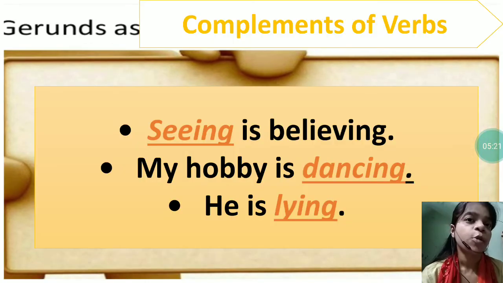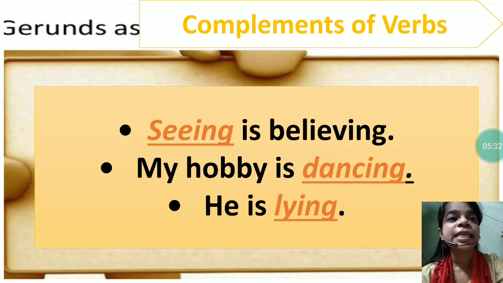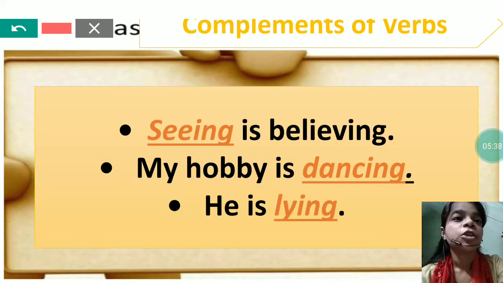The last important role played by gerund is of complement of verb, means gerund acts as the complement of verbs, like seeing is believing. So see how it is acting as complement of verb. Believing is a verb, you all know, and seeing is believing.